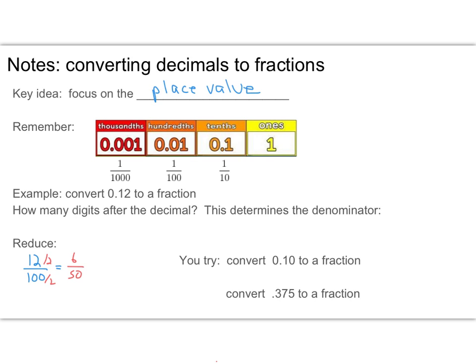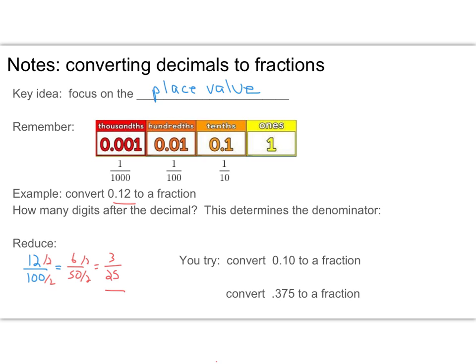Oh, I can divide by 2 again. And that's going to be 3 over 25. And I think I'm done. There's no number that goes into both 3 and 25. So 0.12 is the same as 3 over 25.